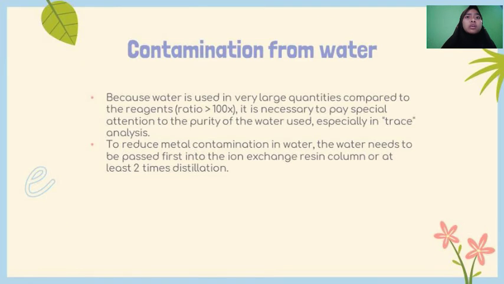Contamination from water. Because water is used in very large quantities compared to the reagent, it is necessary to pay special attention to the purity of the water used, especially in trace analysis. To reduce metal contamination in water, the water needs to be passed first through an ion exchange column or at least distilled 2 times.